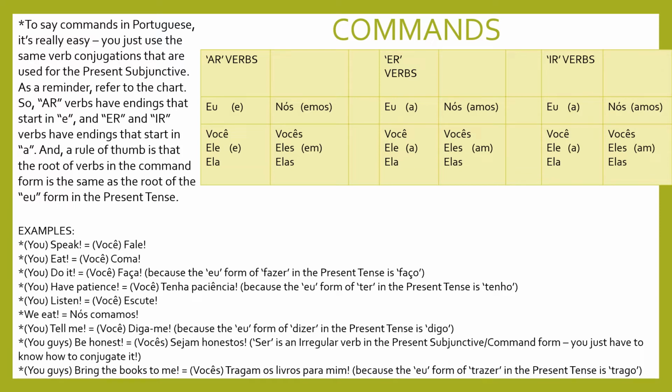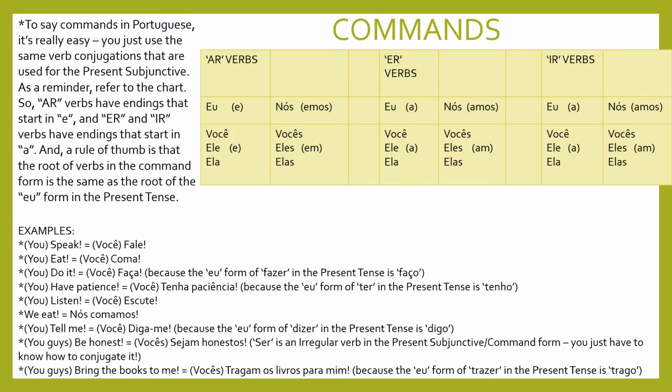All right, so if I say listen, you listen, escute, from the verb escutar, an AR verb, that becomes now the E endings, right? If I say we eat, from comer, nós comamos, right? If I say we eat in the present tense, as a matter of fact, it's nós comemos. But if it's a command, like, okay, we eat, all right?